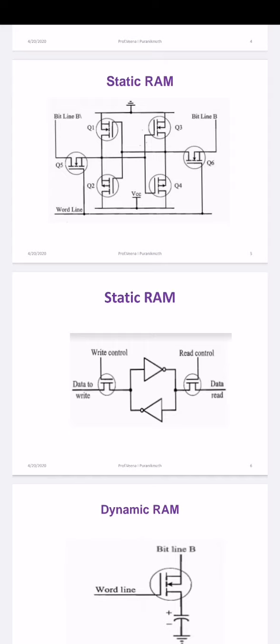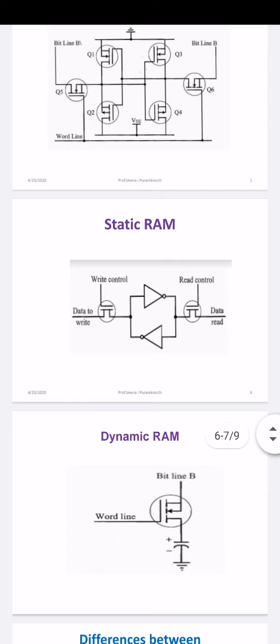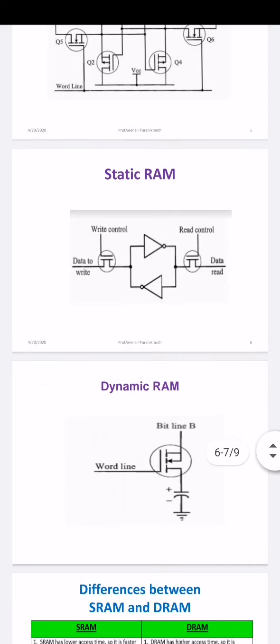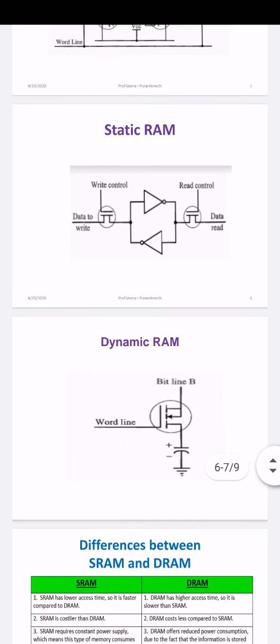The limitations of this static RAM are its low capacity and high cost. A minimum of 6 transistors are needed to build a single memory cell. To overcome this drawback, we go for dynamic RAM. Dynamic RAM stores data in the form of charge, and it is made up of MOS transistor gates.